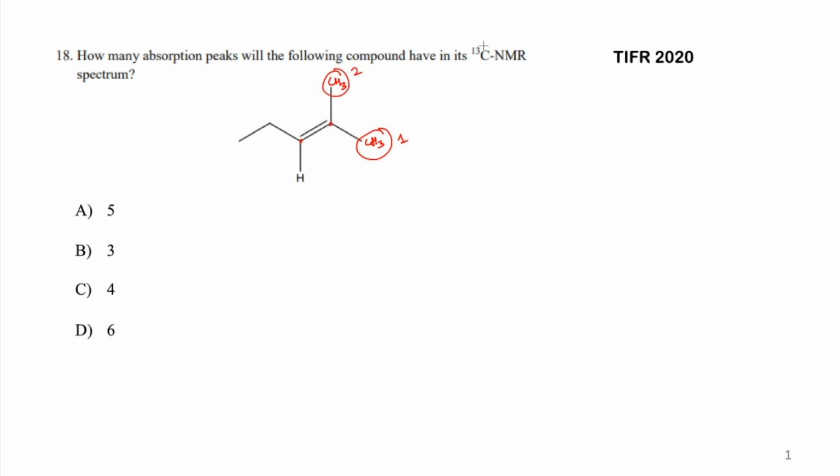This is also a carbon, because you have to look at the carbon. So this is the third type of carbon, fourth type of carbon, fifth, and basically sixth. So there are 6 different carbons, and all these carbons are going to give you different peaks in the carbon 13 NMR. The reason is that there is no rotation along this carbon-carbon double bond. So this methyl and this methyl are different, as this methyl is cis to the ethyl group and this methyl is trans to this ethyl group. All right, I hope this is quite clear.